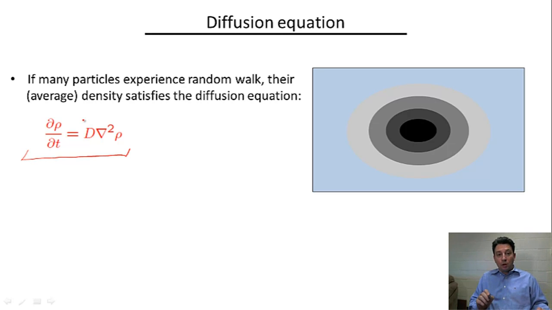But the phenomena of diffusion and the diffusion equation itself are, of course, much more general than this particular physical realization. They happen whenever we have a large number of particles experiencing a random walk. You can think of a random walk as a particle which moves every time step in a certain direction.